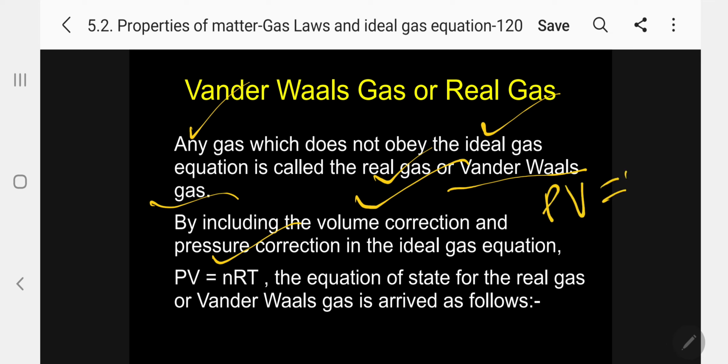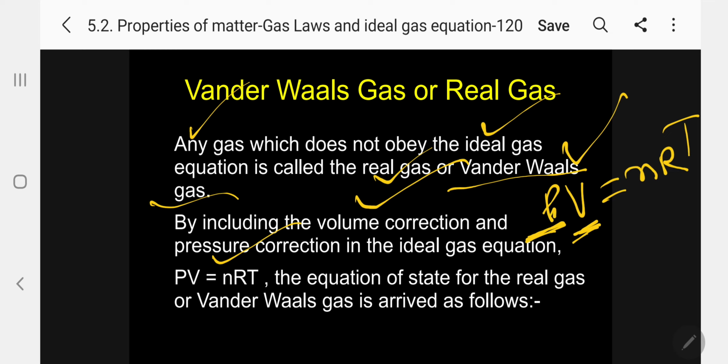Because the volume occupied by the gas molecules is neglected in the ideal equation, which is not correct, we have to take into account the volume occupied by the gas molecules. So this should be plus.